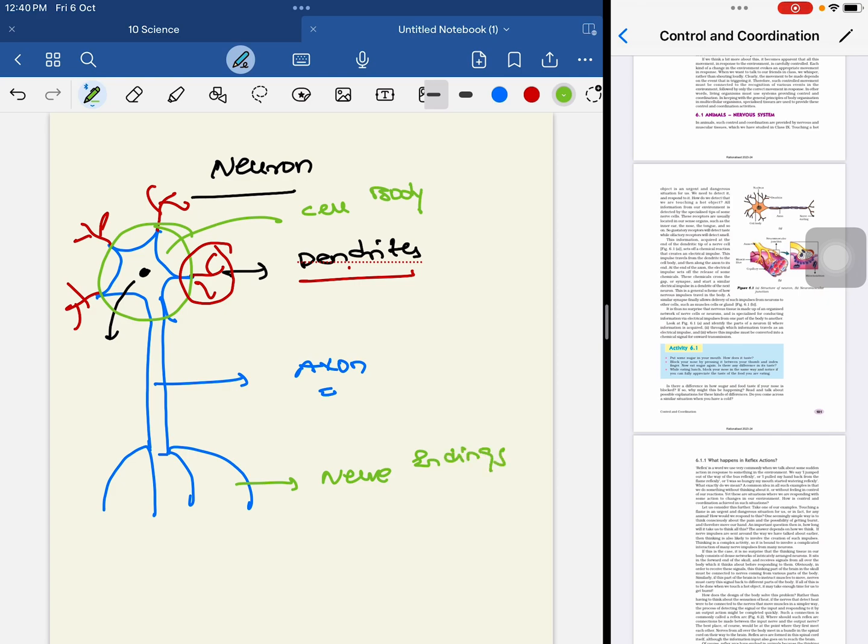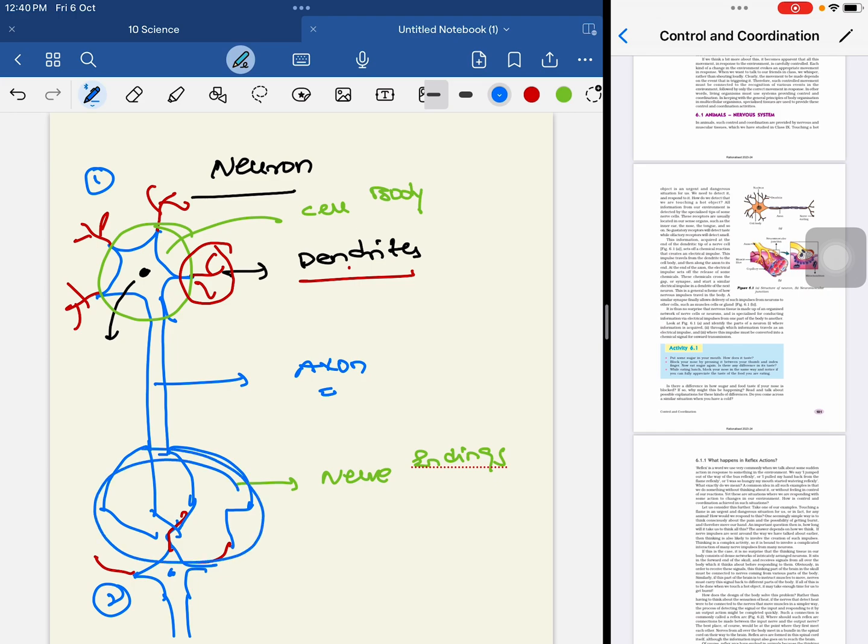Okay, and there is a next neuron here. It is communicating with this previous neuron like this. These are the dendrites of the next neuron, and these are the nerve endings of the previous neuron. This is neuron number 1. This is neuron number 2. This communication, and there is a gap between one neuron and the next neuron.